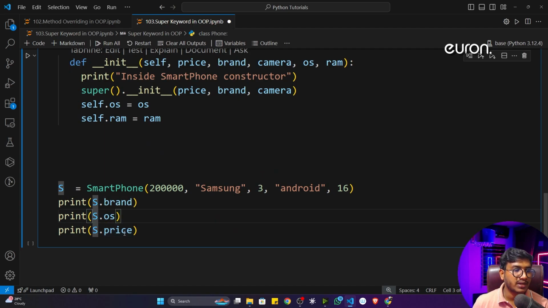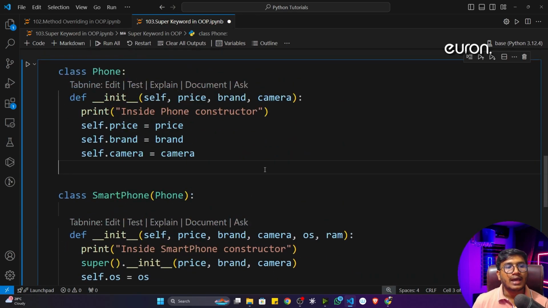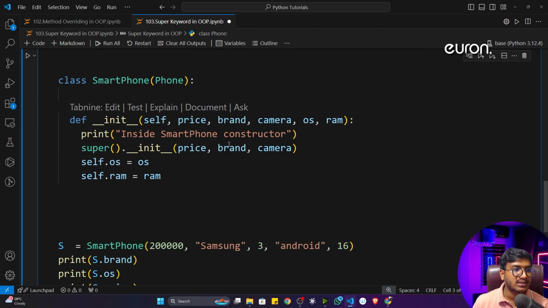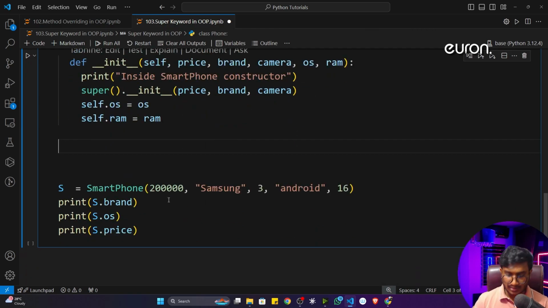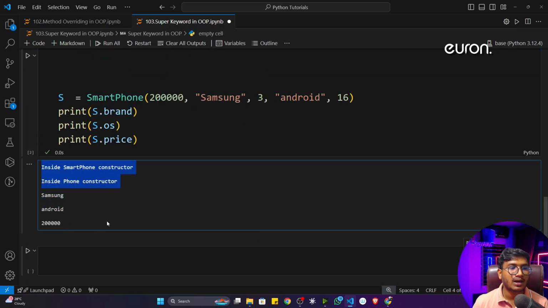I can also access the operating system, I can also access the price. That means I can access everything from the parent class as well as from the child class. Now let me show you. If I execute the program, see, it will give you all the output one by one.